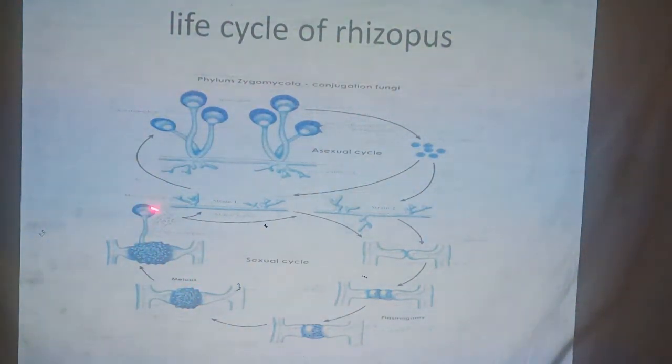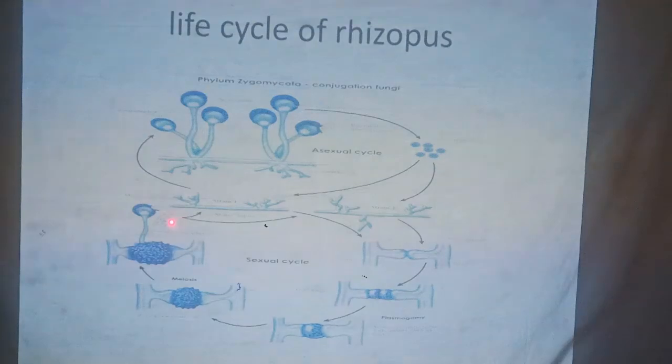Here you will see the N plus N condition, here the 2N condition, and this is the N condition. It is essential that the spore should be in N condition, so this spore is the product of meiosis, and it is called a meiospore.